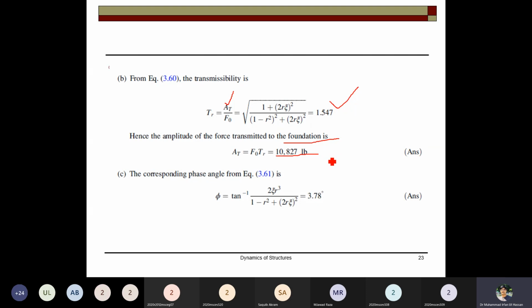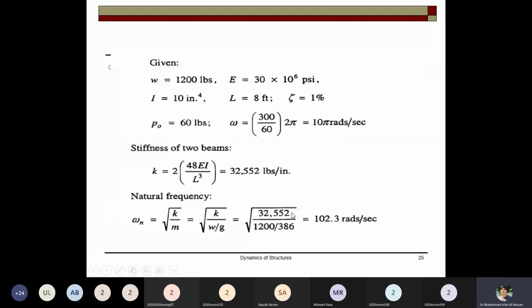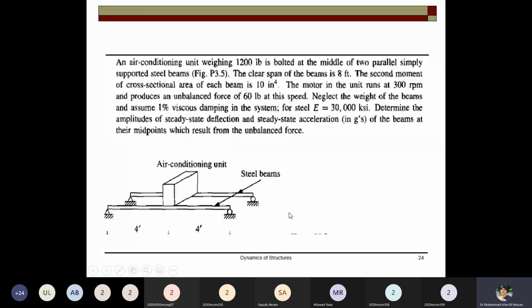The corresponding phase angle can be computed as 2 zeta beta cubed divided by 1 minus beta square plus 2 r zeta whole square. This is the corresponding phase angle for this case. So this is the transmissibility. Please read this chapter. I will show you at the end from the book that all these things are further clarified.